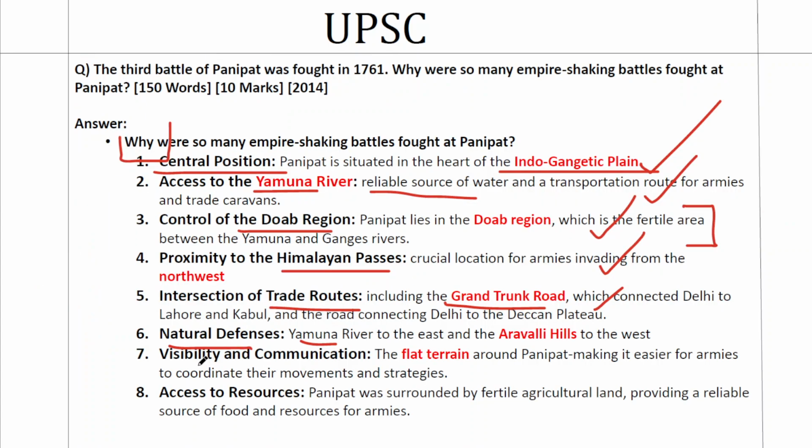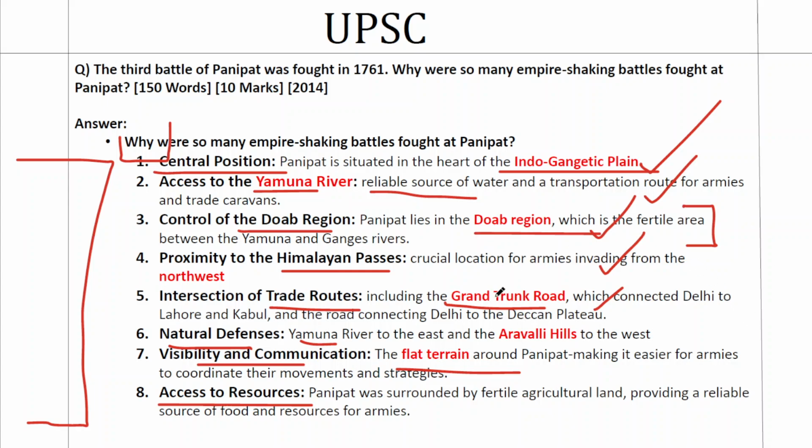And next you have visibility and communication. Those were times when there was heavy dependence on ground communication, so a plain is very important. When you mobilize an army of tens of thousands, to communicate effectively using sound and echo, you need plains. And that was enabled by the flat terrain of Panipat. And finally, access to resources. This is a connected point.